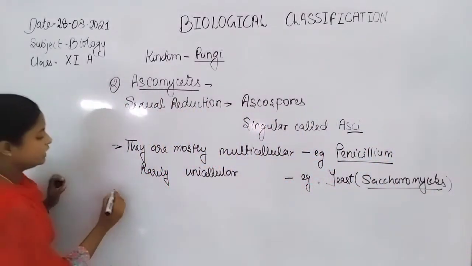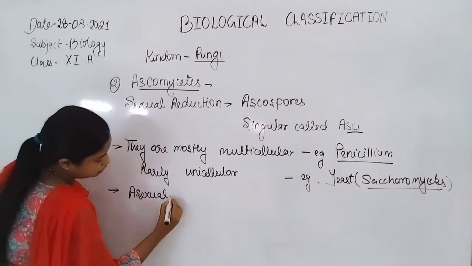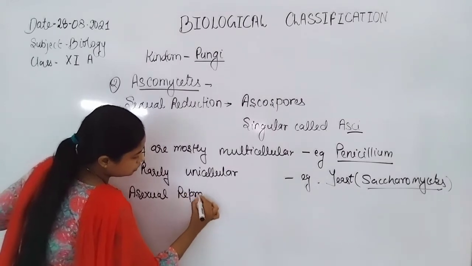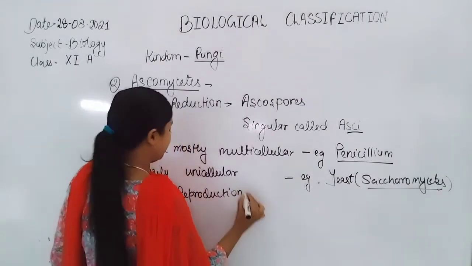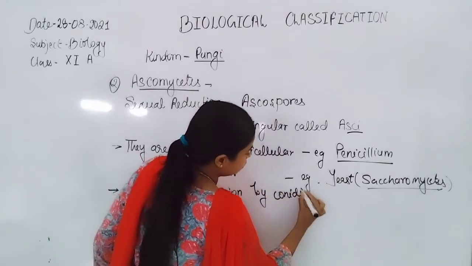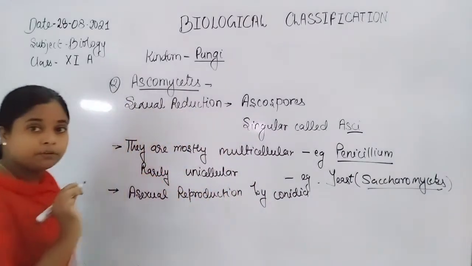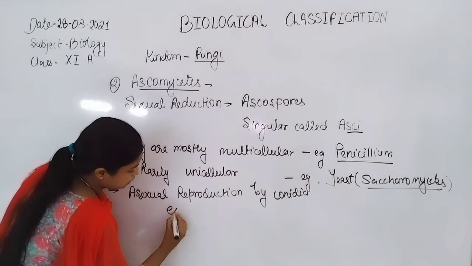Now, asexual reproduction is by conidia, and the formation of conidia occurs exogenously.